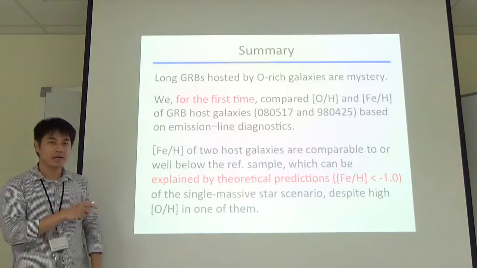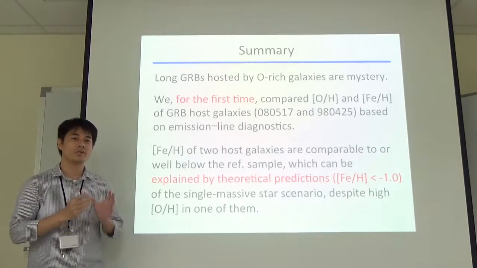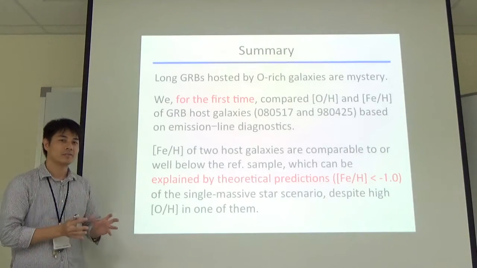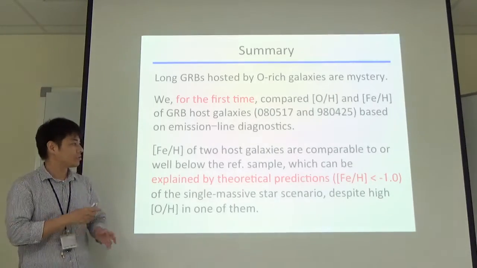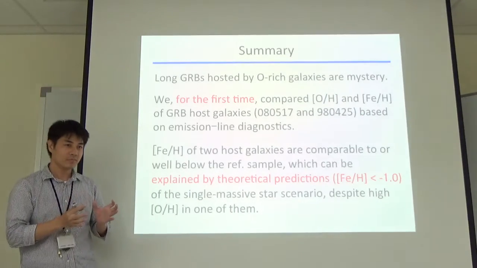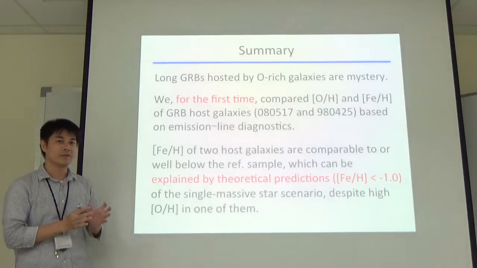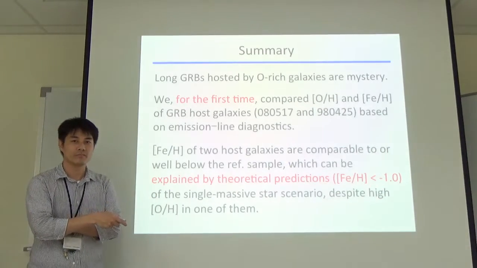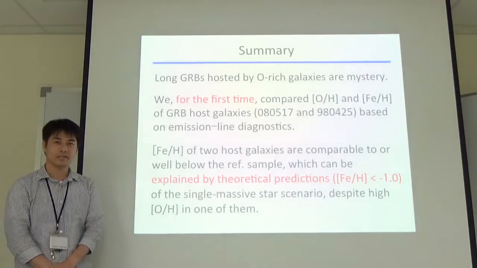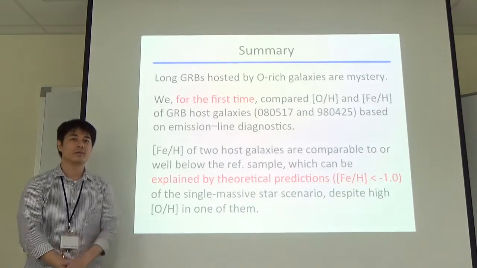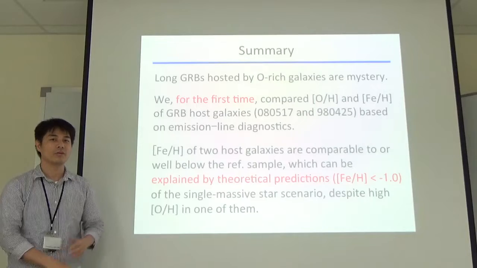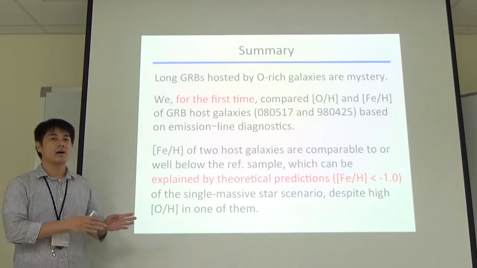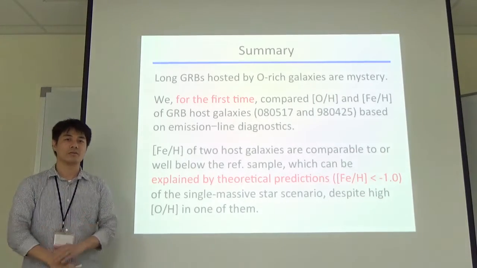And then we found that regardless of the value of oxygen abundance, the iron abundance of GRB host galaxies shows a very small value, which is consistent with theoretical prediction. So this suggests that oxygen abundance is not a good indicator anymore, so we should use iron abundance in order to investigate physical mechanisms of gamma ray bursts.